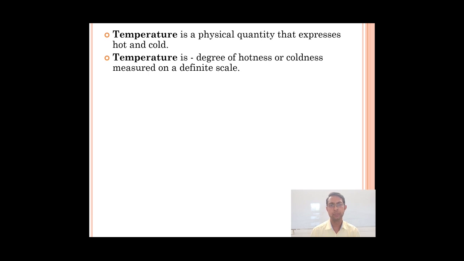For example, if we touch marble during the winter season, we can say that it is cold, and if we touch iron during the summer season, which is kept in the sun, it is hot. So this cold, hot is nothing but the temperature, and it is a physical quantity of measurement.